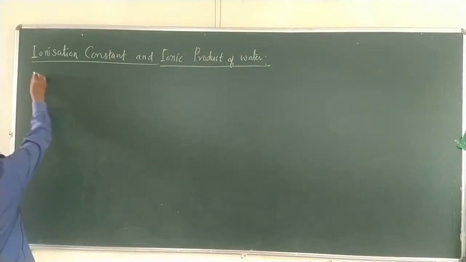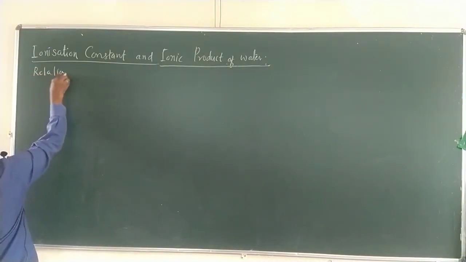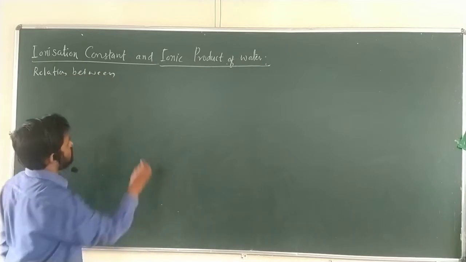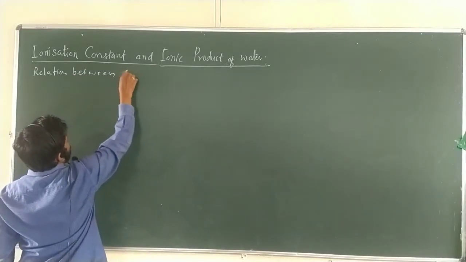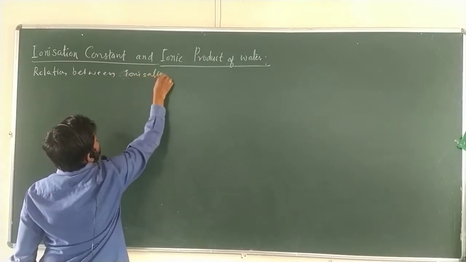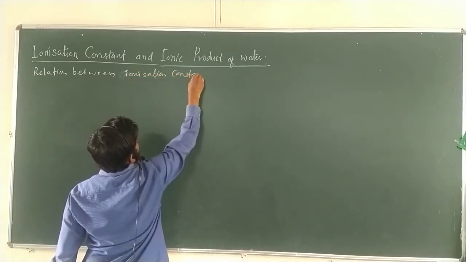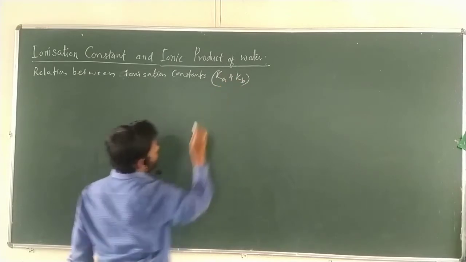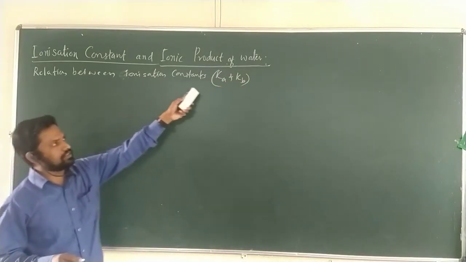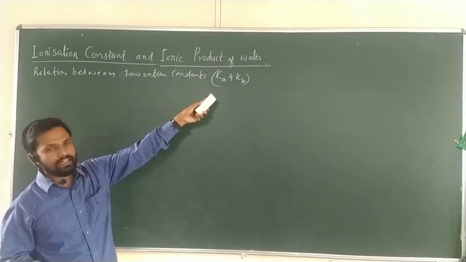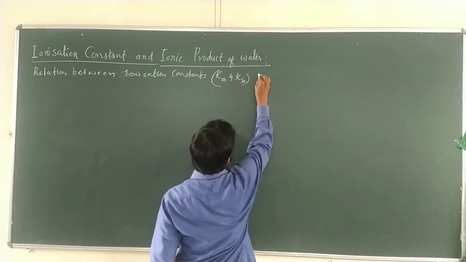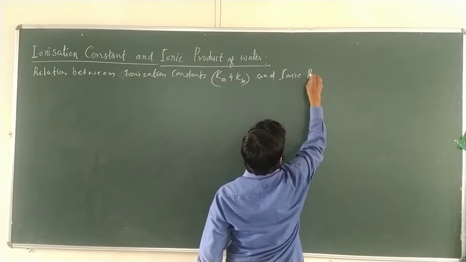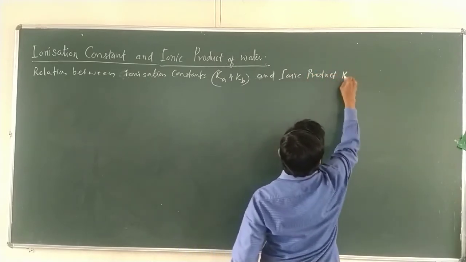Now write the relation between the ionization constants of weak acid and weak base, that is, weak electrolytes Ka and Kb, and the ionic product, which is Kw.